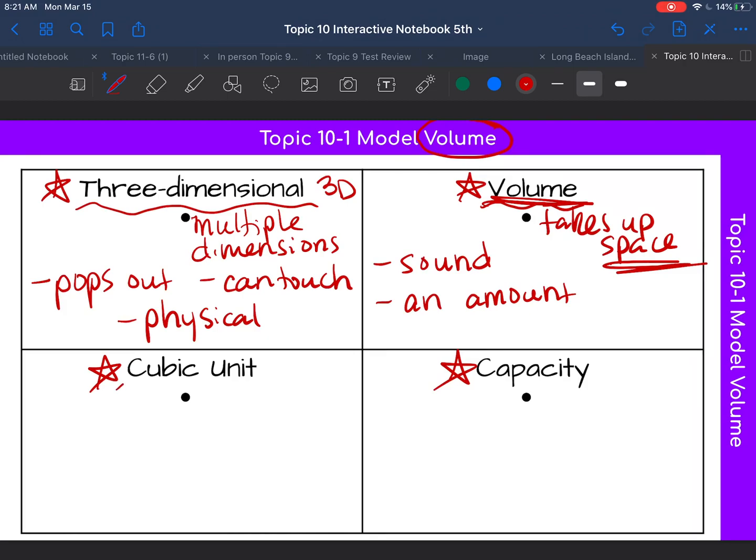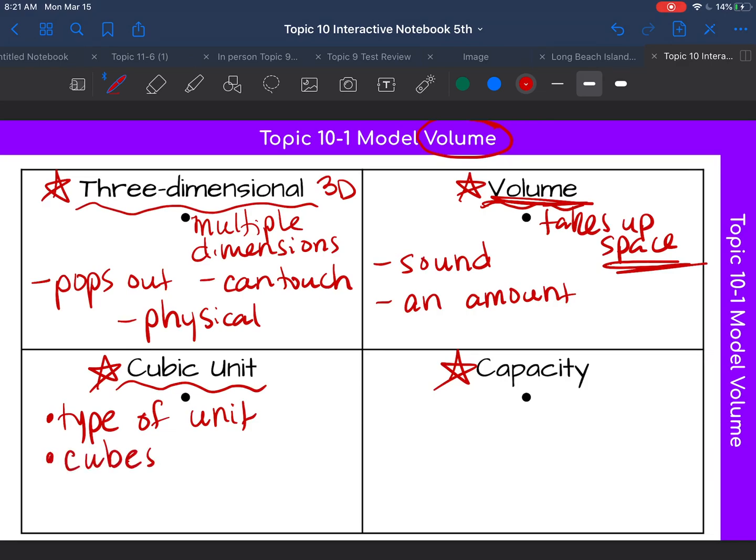What about cubic unit? What are some things that come to your mind when you think of the word cubic unit? Record those down. For me, cubic unit is a type of unit, probably made of cubes.